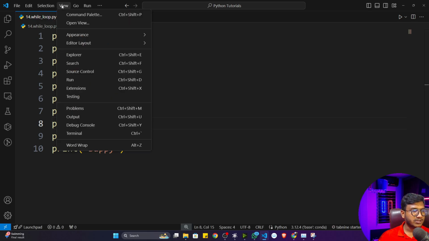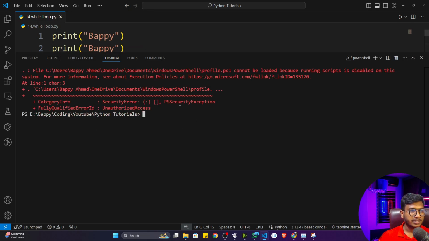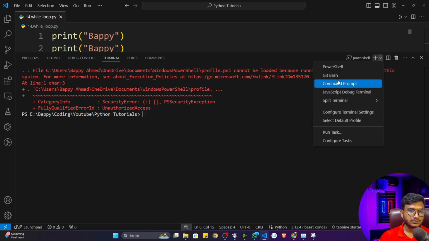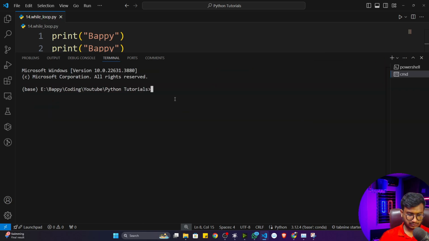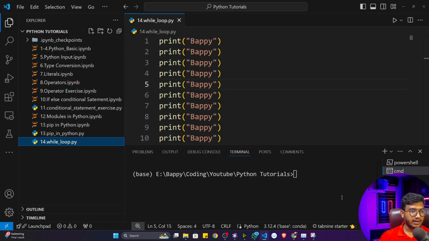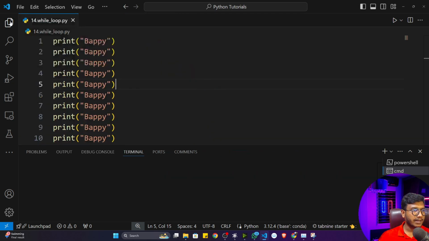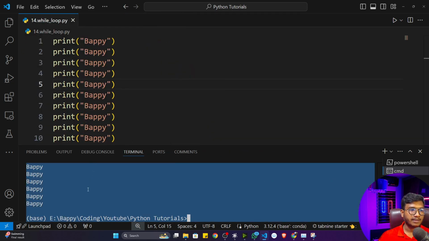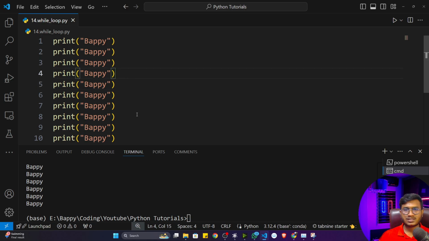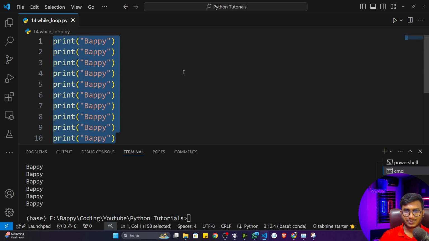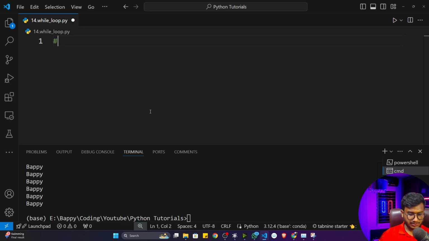And if I execute this particular program, let me take the terminal, and now if I execute this particular file, so python 14 while loop.py, now you'll see that it will print this particular name 10 times. But again, I have just used a manual approach to write this particular code. But with the help of a while loop, here we'll be using something called a while loop.